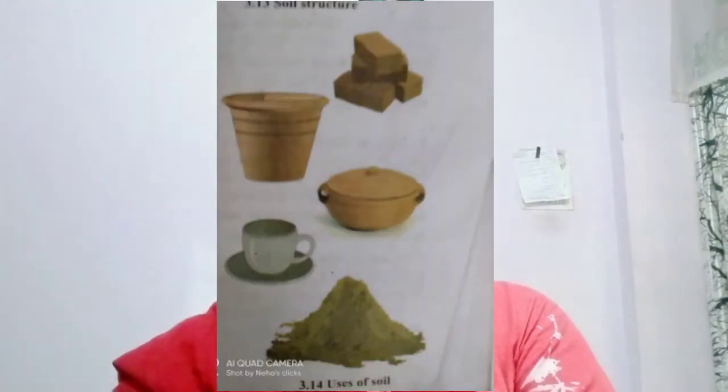Now we will study uses of soil. Soil helps to grow plants, soil holds water. Hence by building bunds and lakes, we can get water to use throughout the year. Plasticity is also a use of soil. It is a property of soil also. Soil can be given any required shape and this property is called plasticity.